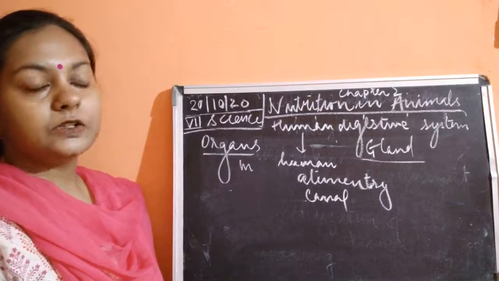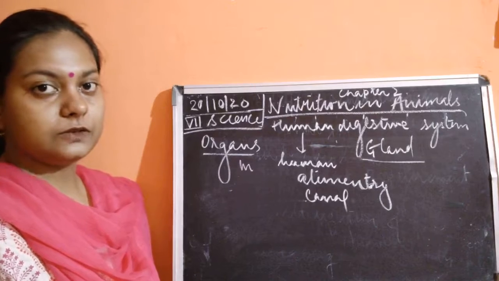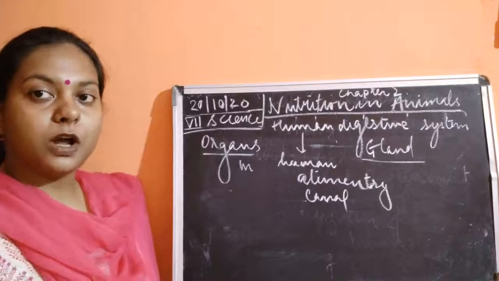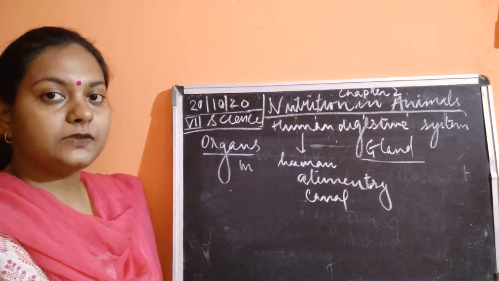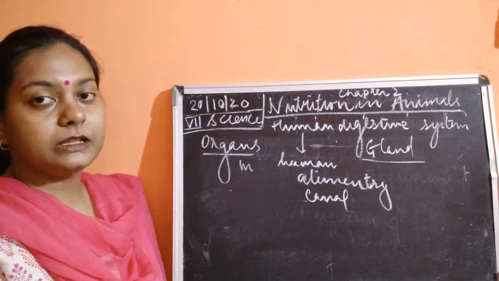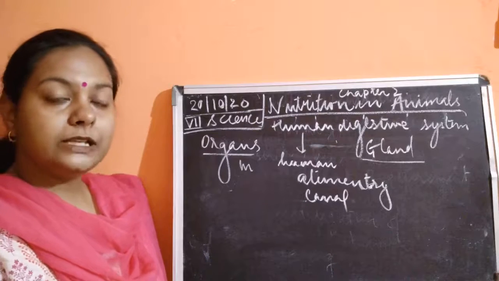It is followed by the esophagus, that is known as the food pipe. The food pipe is followed by the small intestine. Then the small intestine is followed by the large intestine, and then it ends in the rectum and the anus. Okay, so we have these organs.